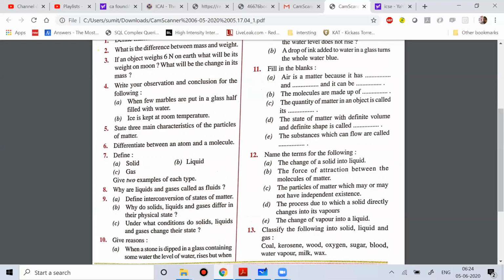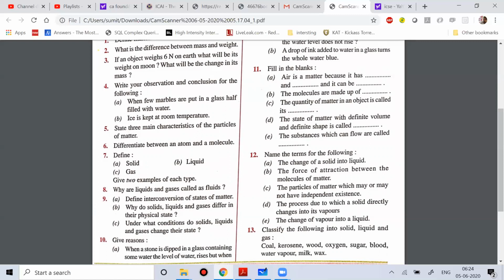Okay, then when you talk about liquid, a liquid has definite mass and volume, but it lacks shape. If you put a liquid into any solid container, it will take its shape. So that is basically a liquid. As compared to a solid, in the case of a liquid, the intermolecular space is more, and the intermolecular force between the particles is less.